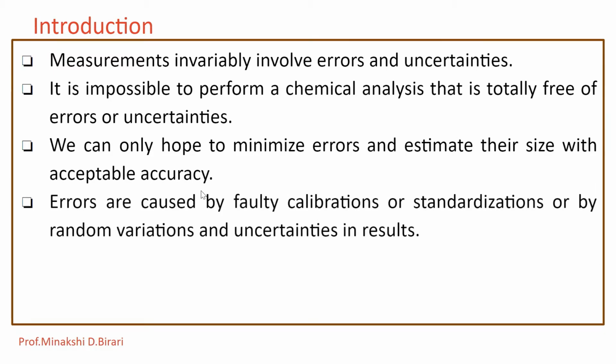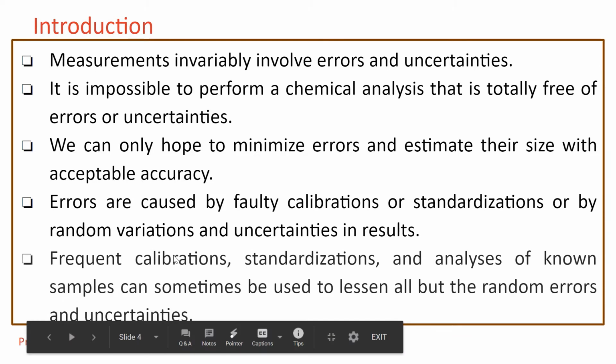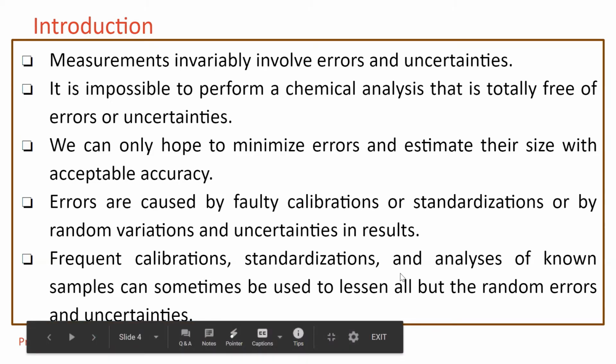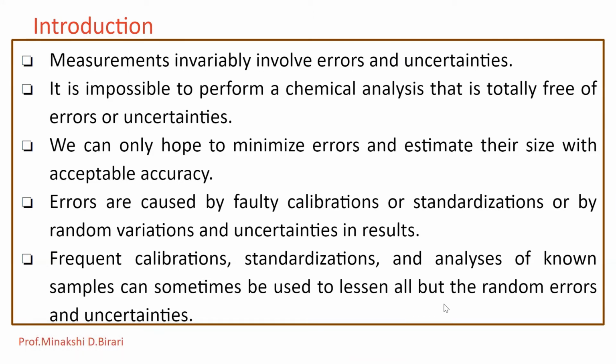Errors can be caused by faulty calibrations or standardizations or by random variations and uncertainties in results. Frequent calibrations, standardizations and analysis of known samples can sometimes be used to lessen all but the random errors and uncertainties.